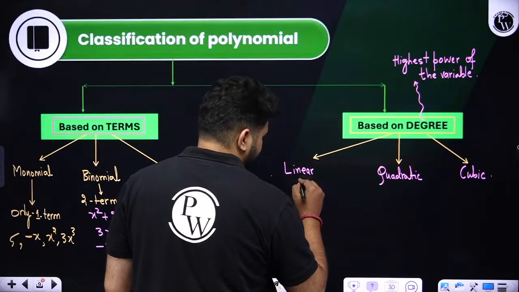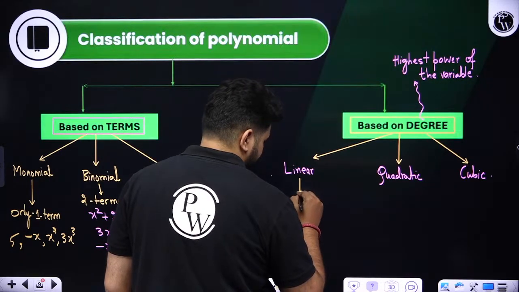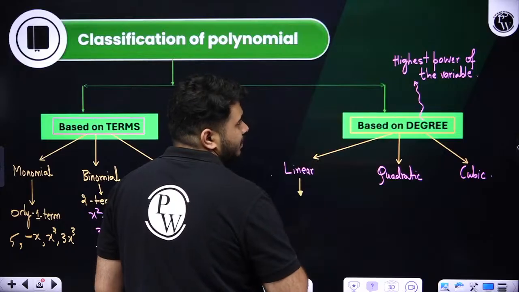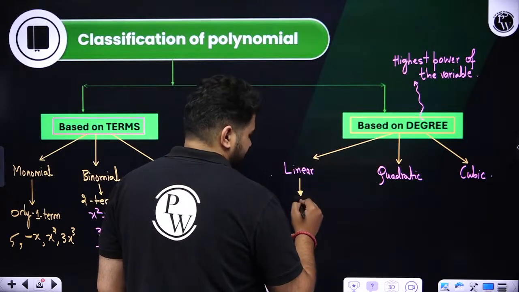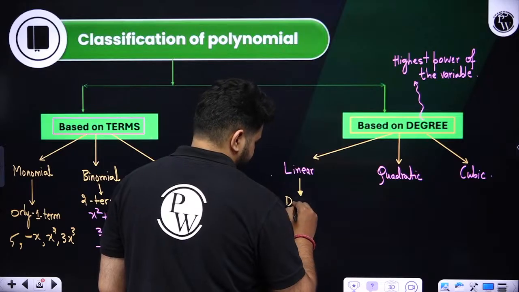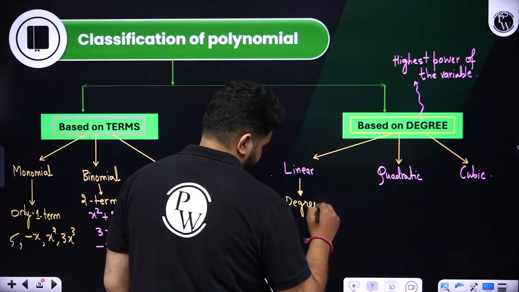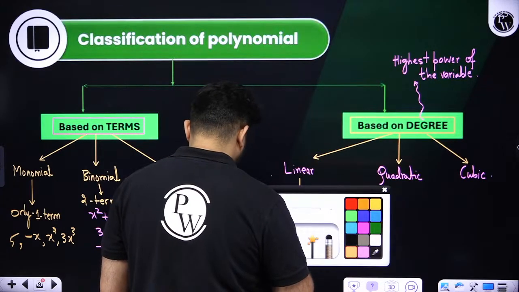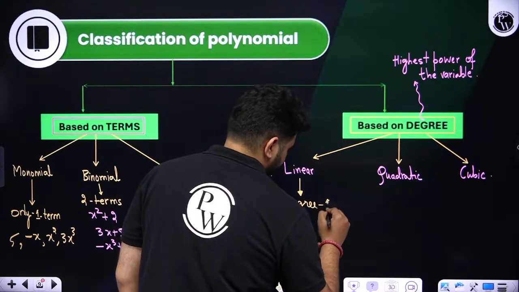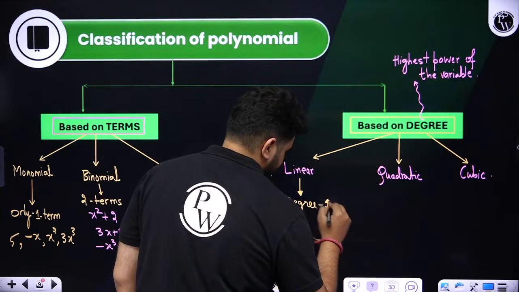So in a linear polynomial, the highest power of the variable is 1. Or we can simply say degree is 1. Degree over here is nothing but what, students? Degree is 1. Clear?